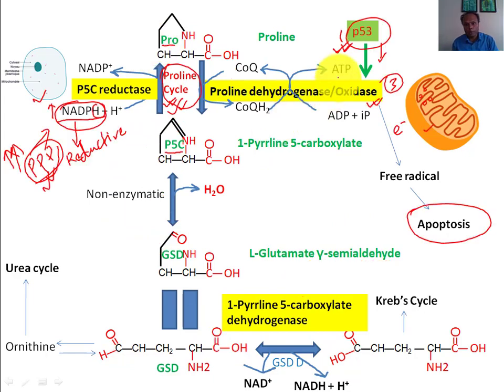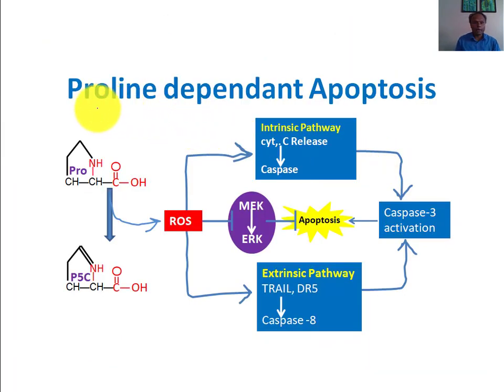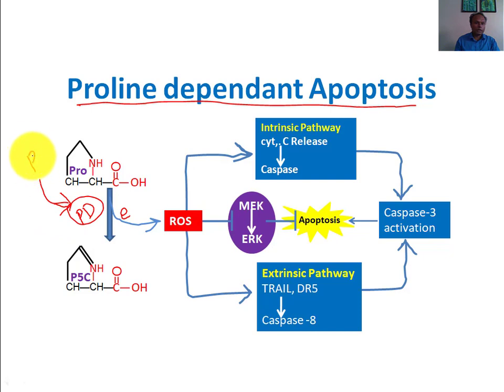Now let me explain the third question: how proline dehydrogenase or proline oxidase is linked with apoptosis. Let me talk about proline-dependent apoptosis. As we have already seen, the enzyme proline oxidase or proline dehydrogenase will produce electrons. During stressful conditions, when there is very high stress in the cell because of damage to DNA and other molecules, this proline dehydrogenase enzyme will be induced by protein p53.